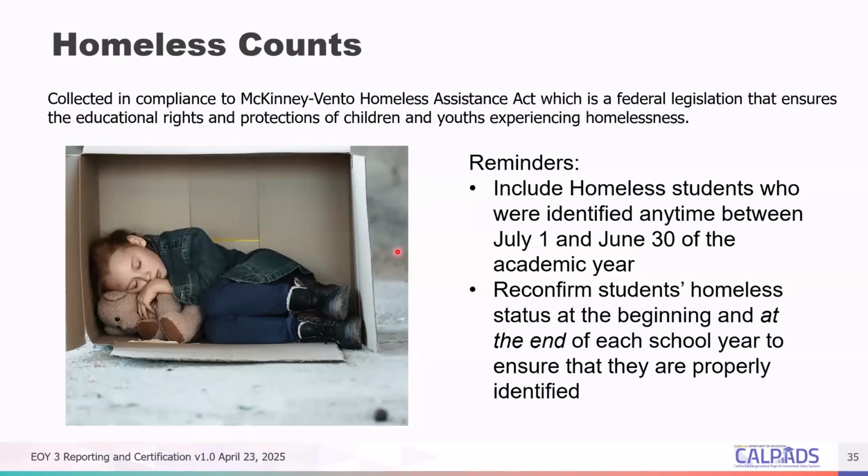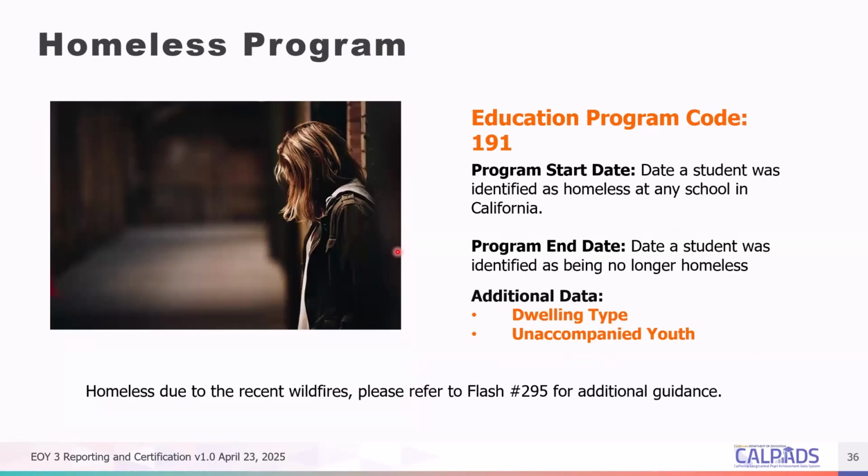different services that students may get from the fact that they were homeless. So any student who was homeless from July 1st up to June 30 in the current academic year should be reported. I think the majority of your students are now in CalPADS since you have been updating your student profile. However, if you still have homeless students, we expect that you report them to CalPADS before certifying End of Year 3.